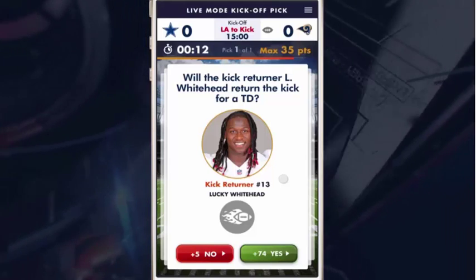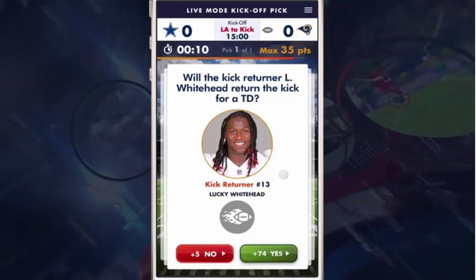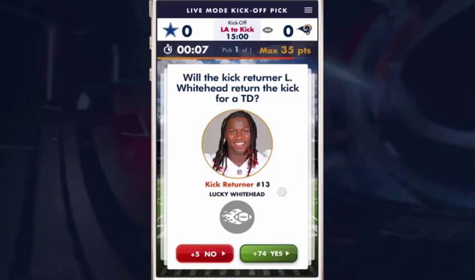Now we have kickoff coming up, and I'm asked, will the kick returner Lucky Whitehead return the kick for a touchdown?